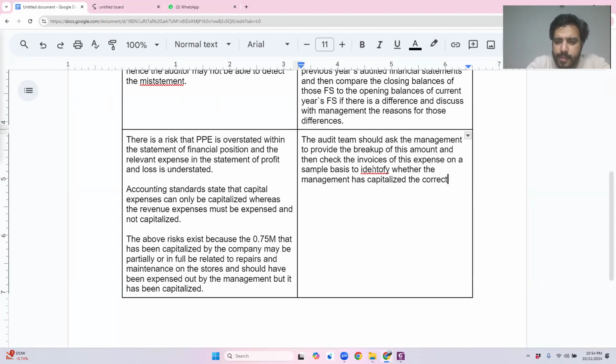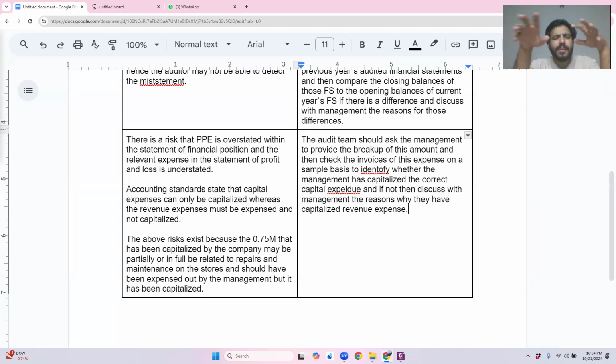On a sample basis, identify whether the management has capitalized the correct capital expenditure, and if not, then discuss with management the reasons why they have capitalized it, as it is a revenue expense. Obviously, if there is something wrong, you also need to let the team know what is going to happen. Now, you don't know in detail what the team is going to do if something is wrong. So within the F8 syllabus, we always write down: ask the management why this is not the case. Discuss this with the management. Got it?